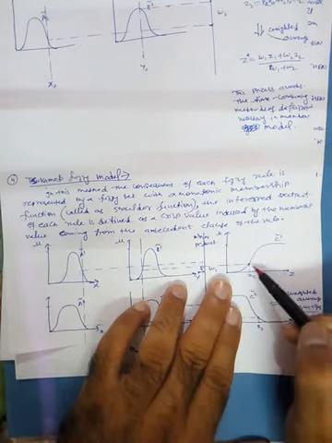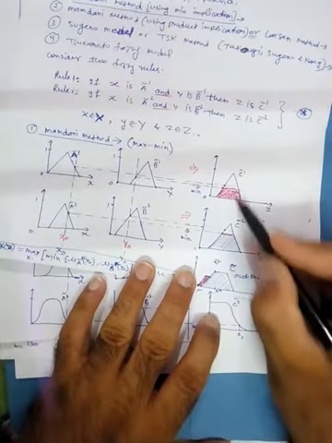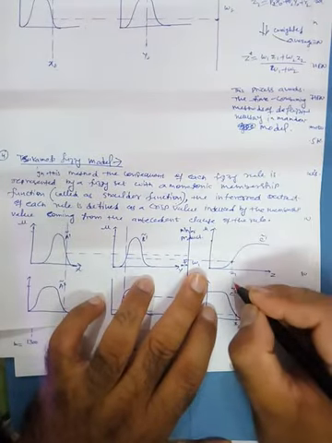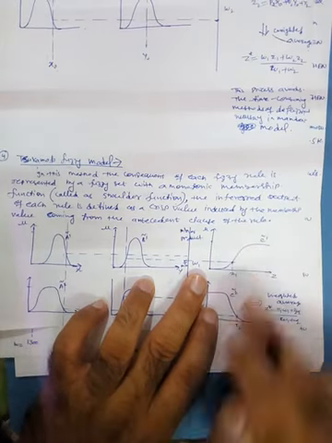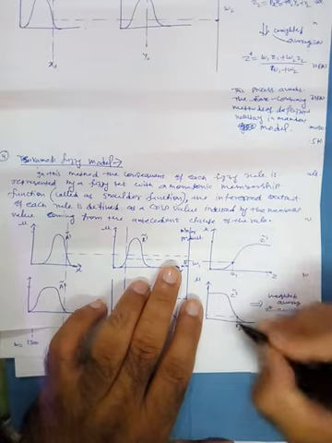So the output is a monotonic function, rather than this type of function which is bounded from both sides. Here this is a monotonic function, so that you can easily find out the output value. A crisp value you can easily find out. This is the advantage of this monotonicity, either increasing or decreasing in nature.